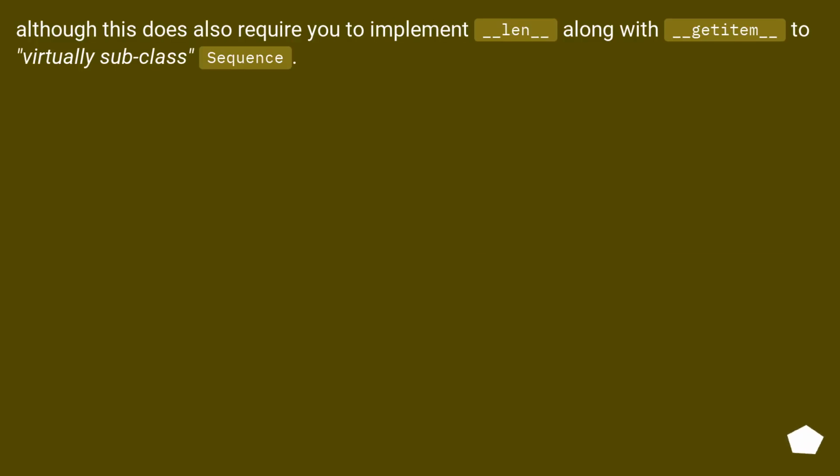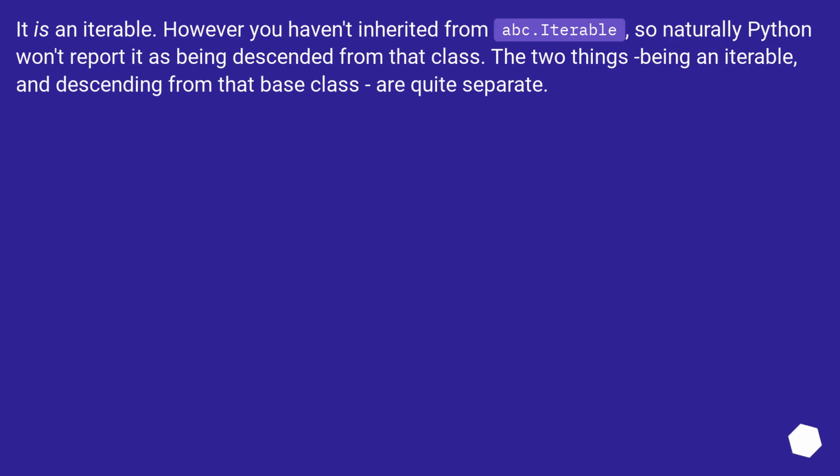Although this does also require you to implement __len__ along with __getitem__ to virtually subclass Sequence. It is an iterable. However, you haven't inherited from abc.Iterable, so naturally Python won't report it as being descended from that class. The two things, being an iterable, and descending from that base class, are quite separate.